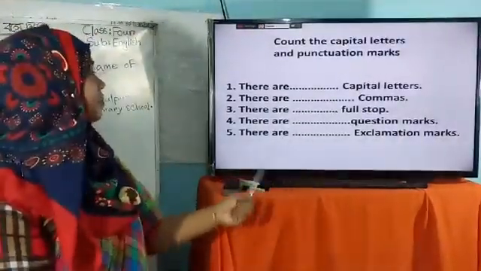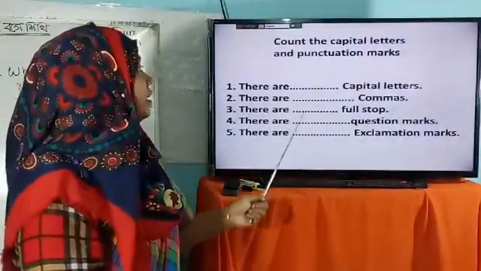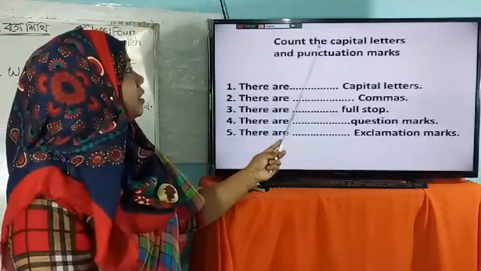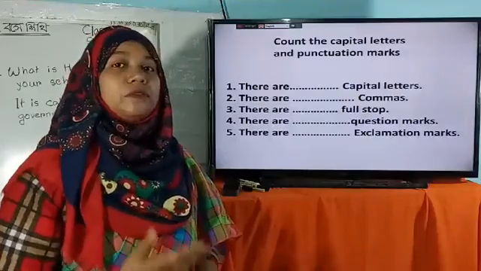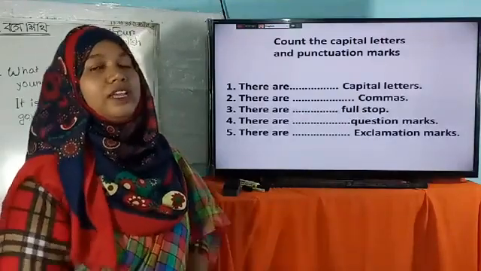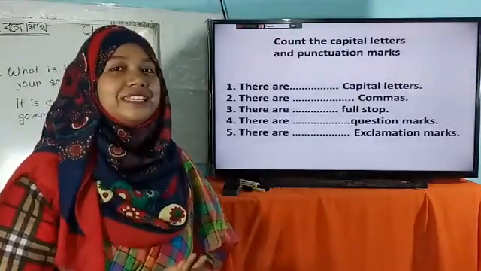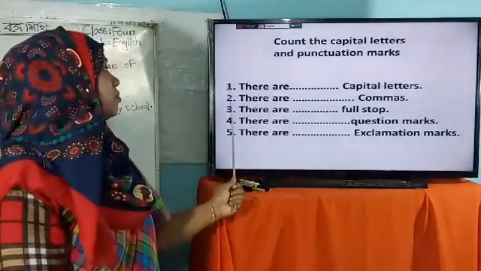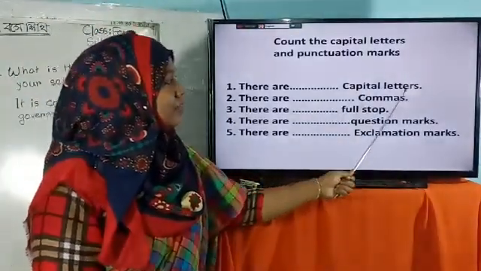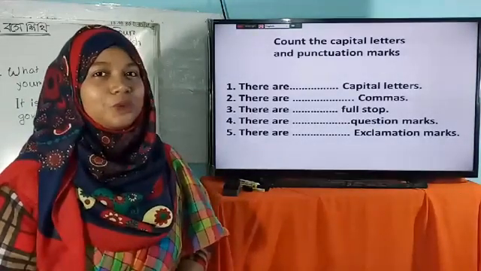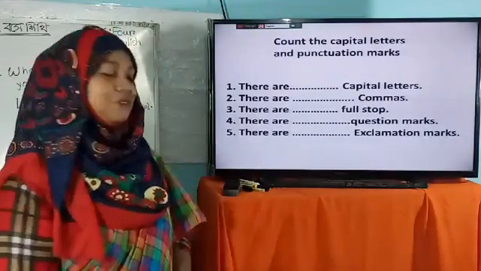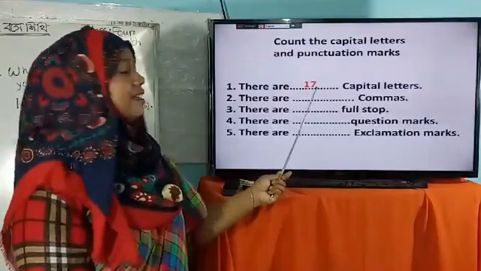Now I have a gap. Fill in the gap. 5 fill in the blanks here. We have to count the capital letters and punctuation marks. আমরা capital letter এবং punctuation mark গুলো গণনা করে বসাবো. আমরা তো গণনা করেছি, এখন আমরা বসাবো. Number 1, there are dash capital letters. Dear students, how many capital letters have we counted? We have counted 17 capital letters.